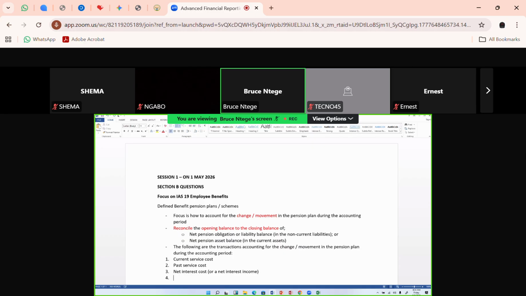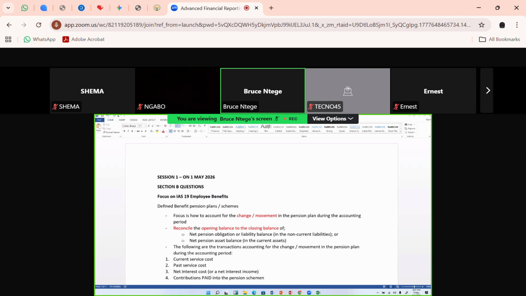There could be a case where contributions have been paid into the pension scheme. So the company has put money in that pension scheme.